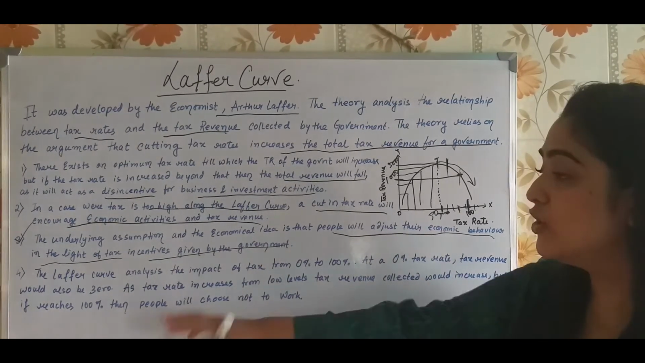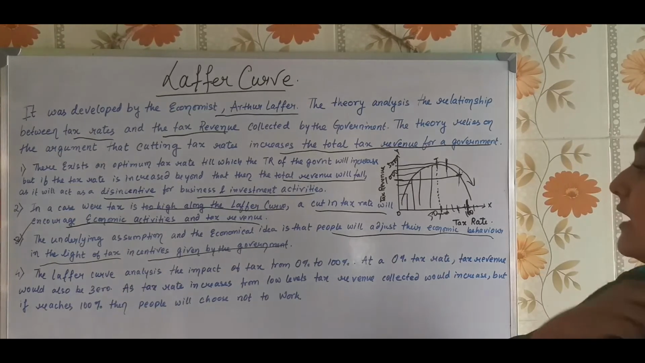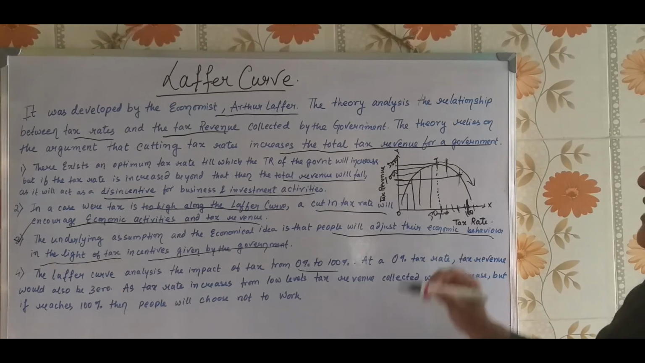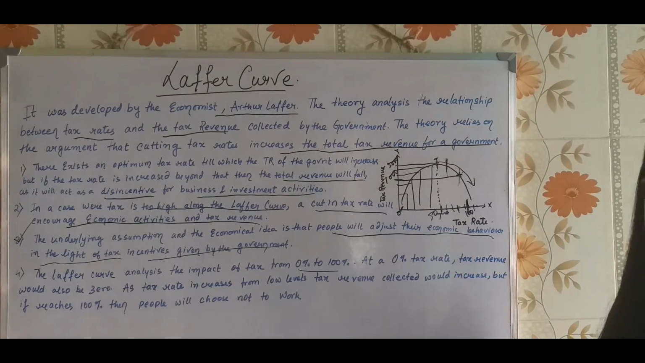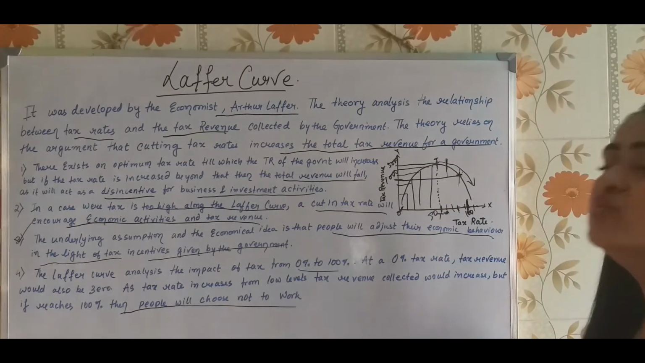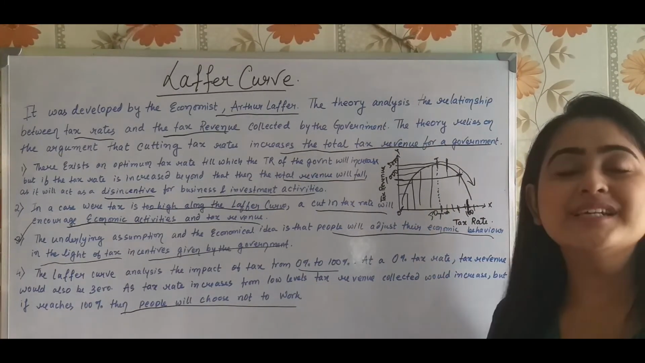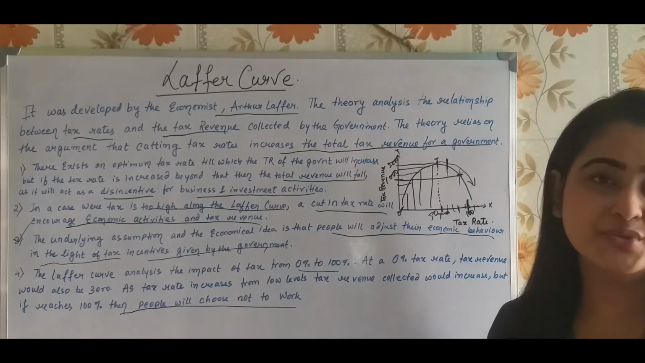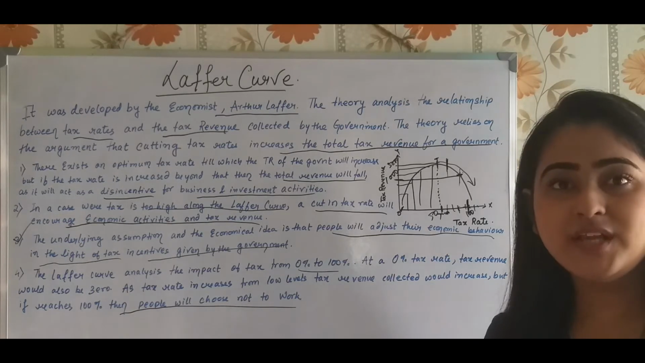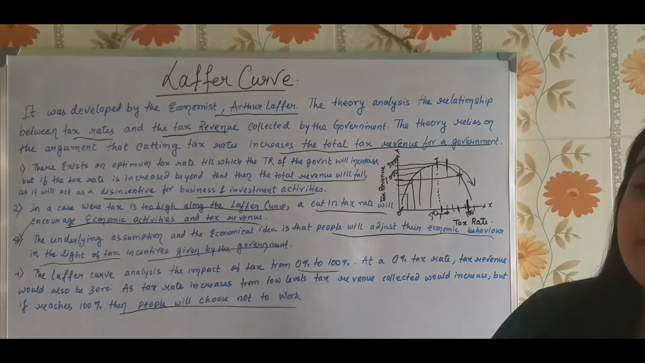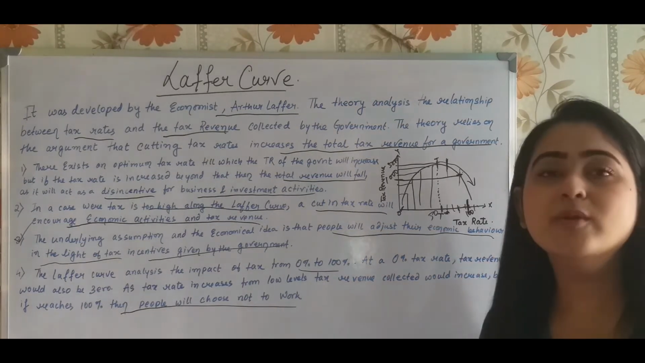Next, moving on to the fourth point, the Laffer curve analyzes the impact of tax rate from 0 to 100%. If the tax rate is 0, revenue will be 0. But what if the tax rate is 100%? If the tax rate reaches 100%, then people will choose not to work. Maybe at 50%, the government is earning the maximum revenue. Maybe below 50%, that optimal level.